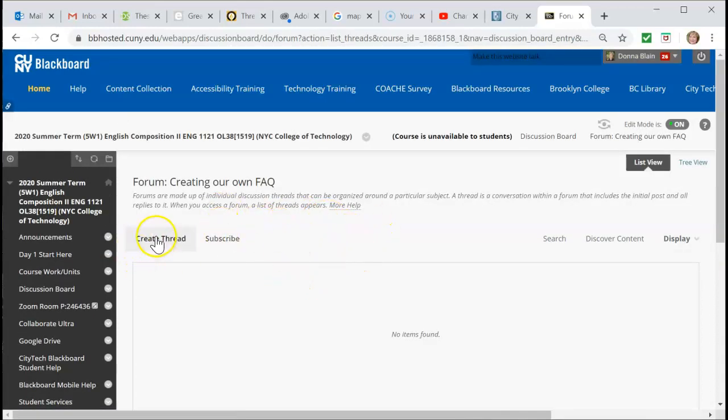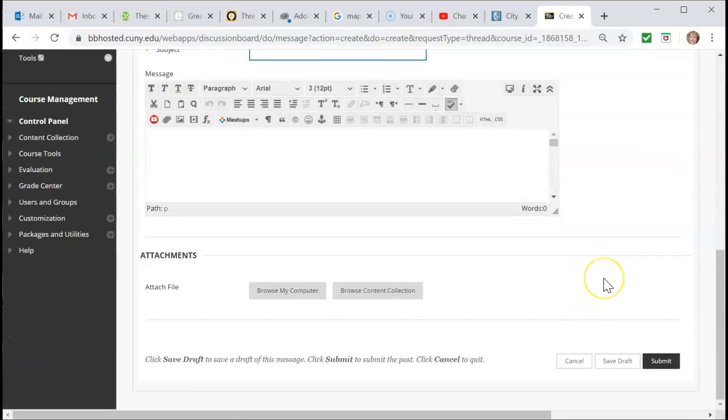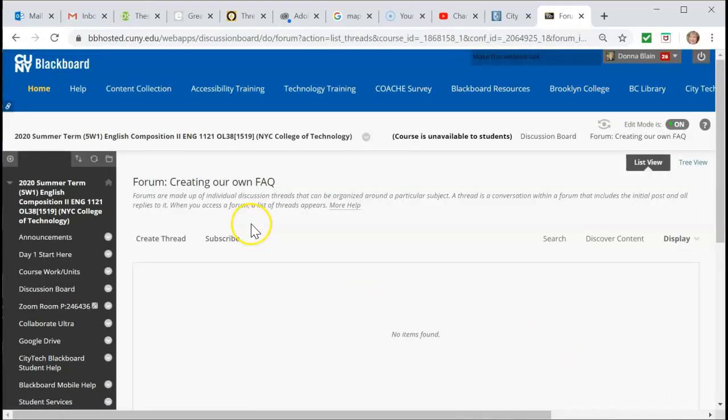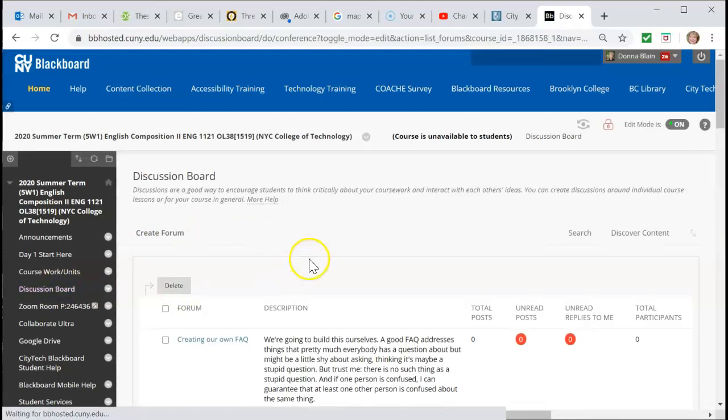Now, right now, there's nothing in here, so you just have to create a thread, which is fairly simple. You put the subject in here, put your message in here, right? If you want to attach something, you can, and then you submit it. Now, I'm not going to submit anything, but it's pretty simple how you add to these forums. It's just create a thread and go. All right. So that's all the discussion boards.